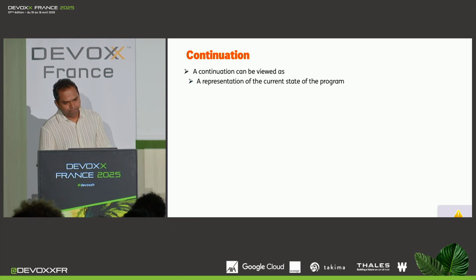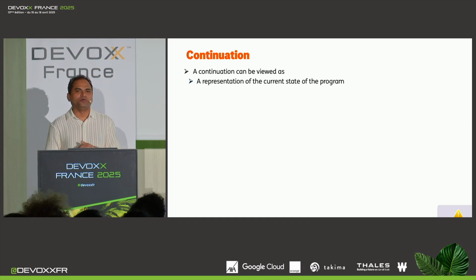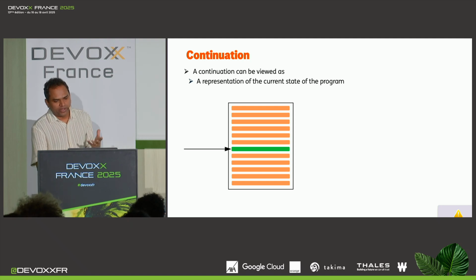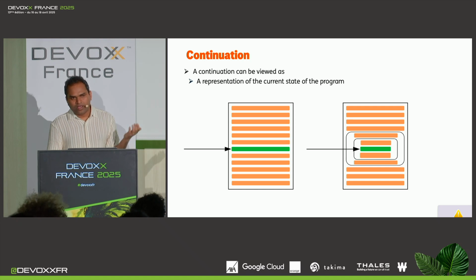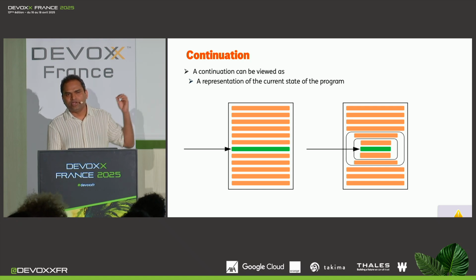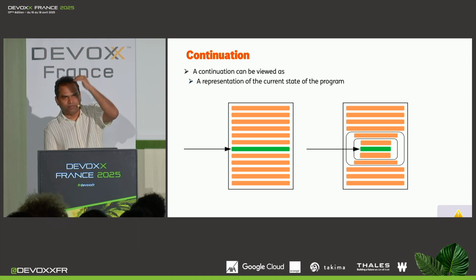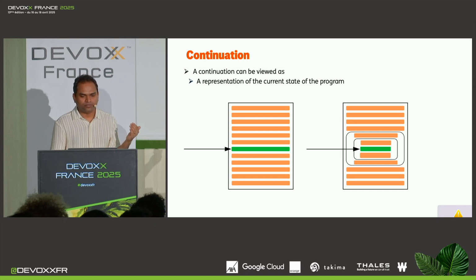So a continuation can be viewed as the representation of the current state of the program. Now, your program could be as simple as a sequence of instructions, or it could be a bit more sophisticated with nested method calls or nested loops. And then you can take a continuation at any point in time in this program, and that continuation object would represent the current state of the program, including the nested method call, including the iteration of the loop that you are at when you took the continuation.